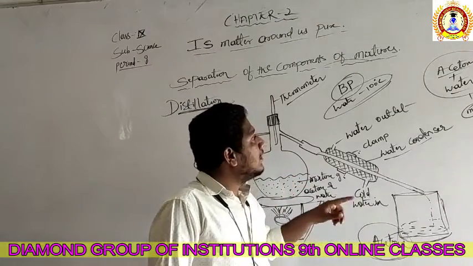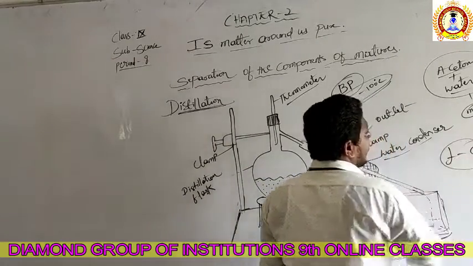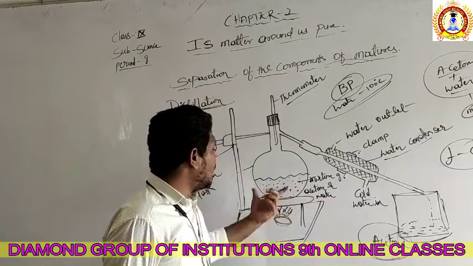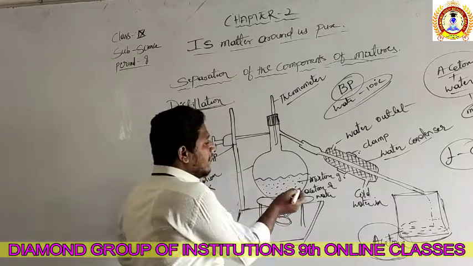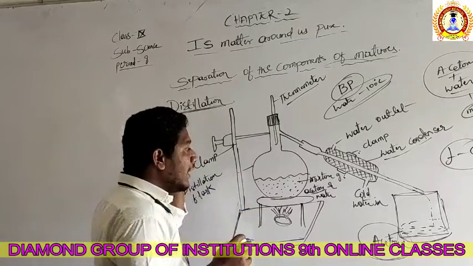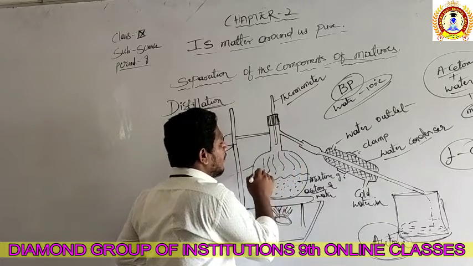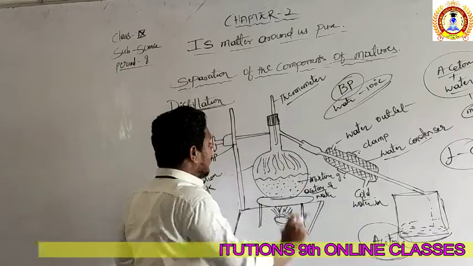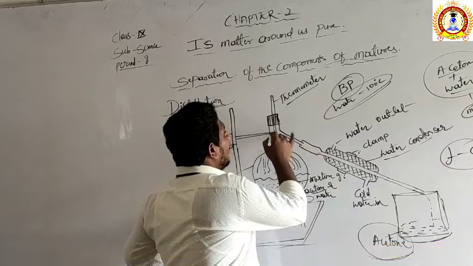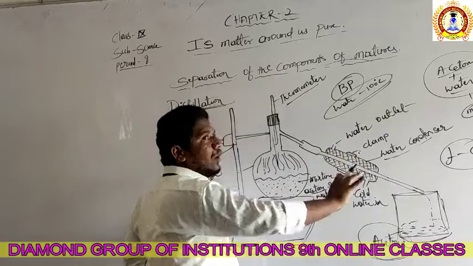When the liquid is boiled, what will happen? When the liquid is boiled, it converts into the gaseous state, right? Both acetone and water are liquids only. When we are heating, they start to boil. Acetone boils faster because of its low boiling point. As a result, it becomes vapors. Acetone vapors are formed inside the distillation flask, and these acetone vapors are taken into this chamber with the help of this long tube.